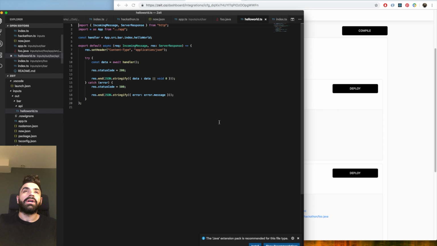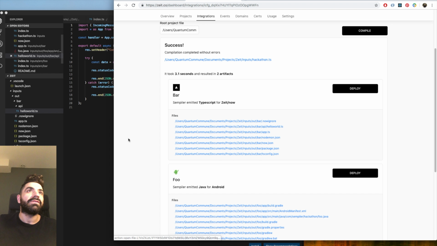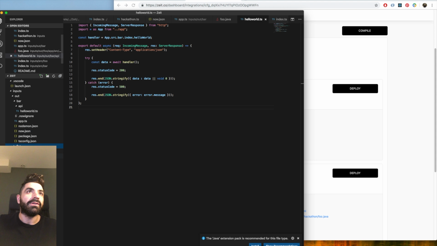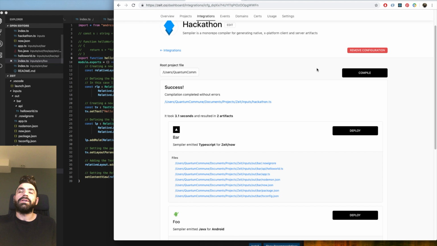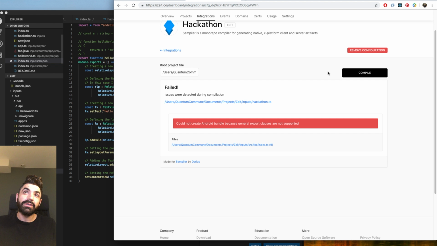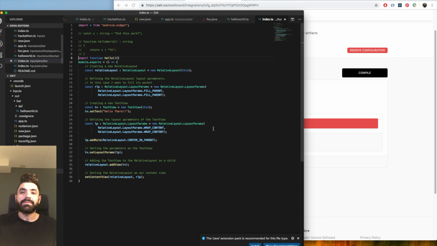That's really cool, and we can see this is working because if I go in and mess something up in my source file, this will do, the Android one, it's not valid anymore. If I go to compile it, I'll get errors, and the cool thing is I can then jump back in. Imagine if I'd messed up either of my source files, I can jump back into the exact line that caused the problem, and that's really nice.